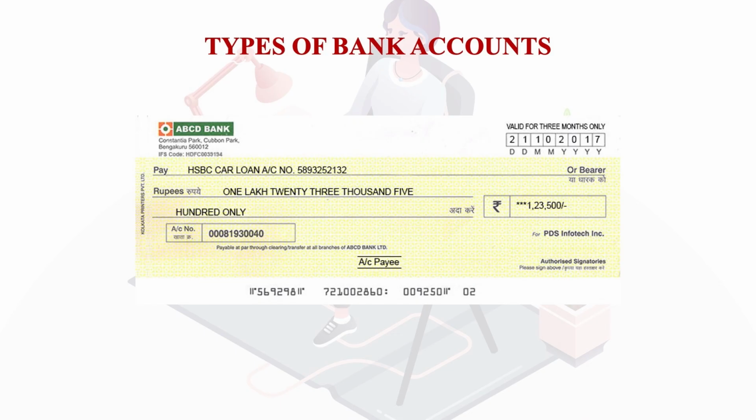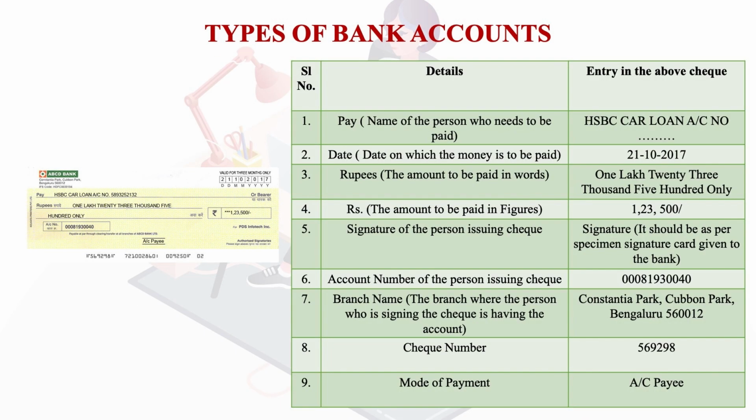Here you can see, first is pay, meaning the name of the person who needs to be paid. It is given at serial number 1. Here it is HSBC car loan account number 5893252132. Then the next is date, the date on which the money is to be paid. It is shown as 21st October 2017. This is at serial number 2. It is valid for 3 months. You can see that this particular check will be valid for 3 months. It is very clearly mentioned over here.